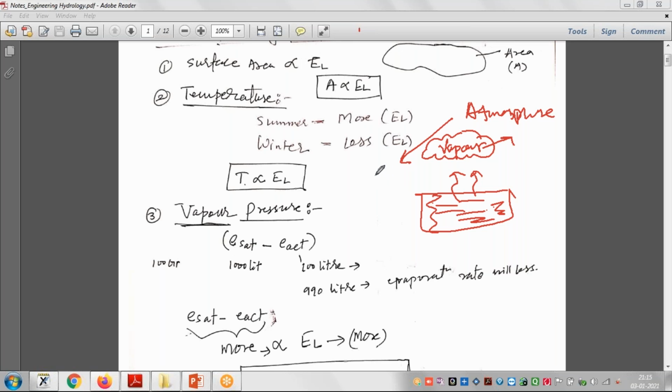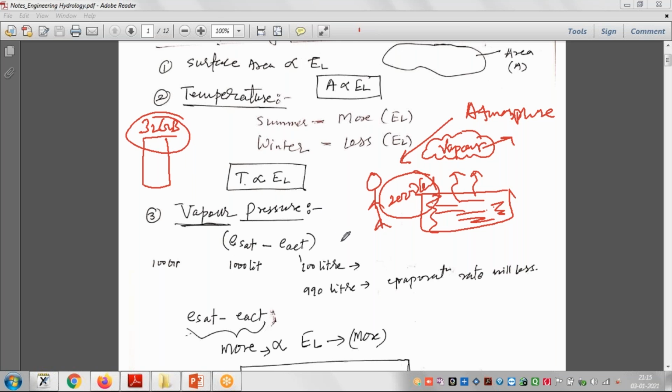Suppose a person has a capacity of taking food of, say, 2000 calories, right? After 2000 calories, he or she cannot accept more. Or another example: suppose you have a mobile phone with a hard disk capacity of, say, 32 GB, right? So this mobile cannot accept more than 32 GB.